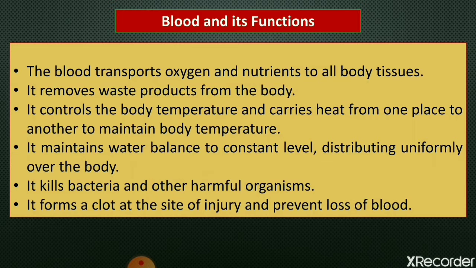Blood carries a waste product called urea, which is formed in the liver, to the kidneys for excretion in urine. So the urine we excrete contains a waste product called urea.